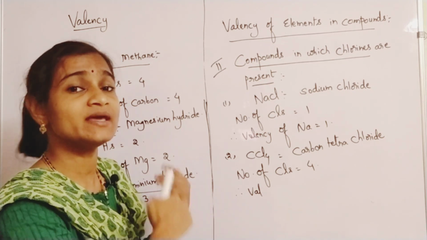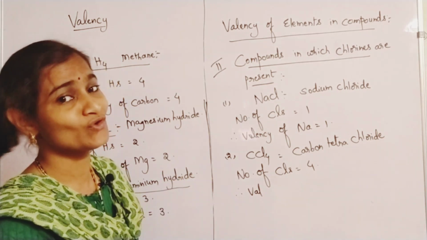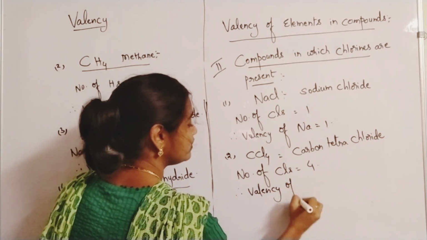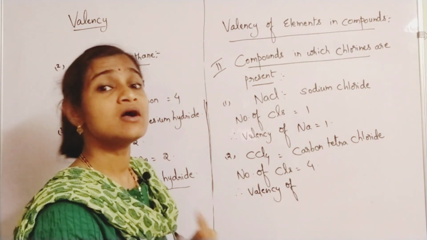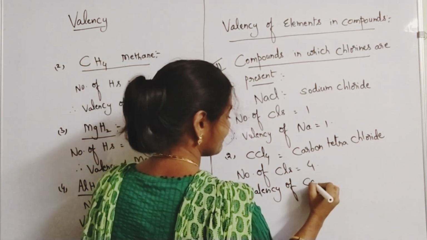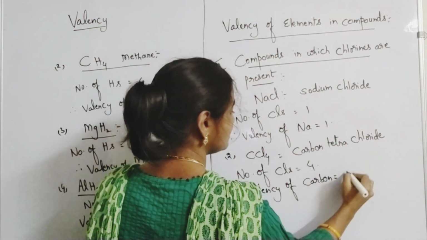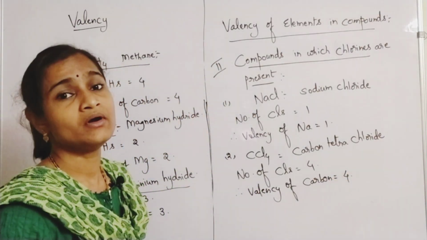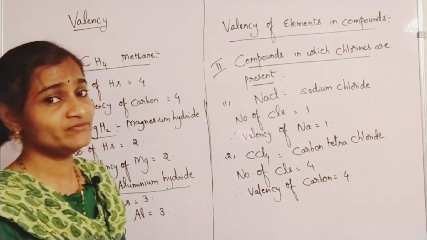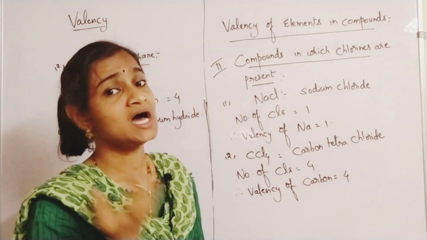So combining capacity of carbon is 4. So you have to understand like that. Not the valency of chlorine, but the valency of carbon. Please understand the points carefully. Valency of carbon is equal to 4. So the number of hydrogens and number of chlorines will give you the valency of the other element.